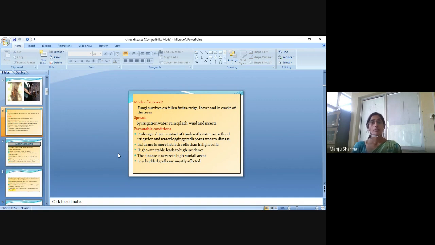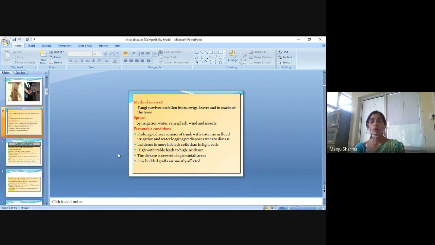Favorable conditions are prolonged direct contact of the trunk with water, as in flood irrigation and waterlogging, which predispose trees to disease.